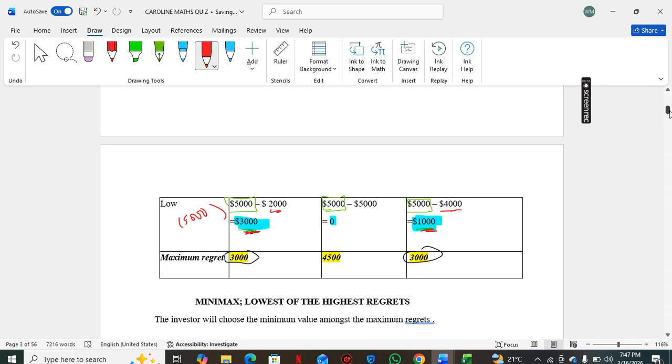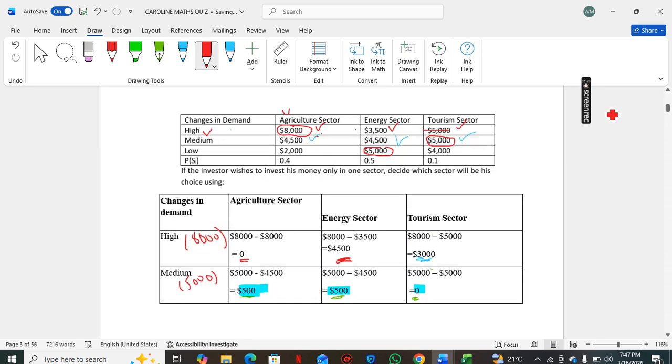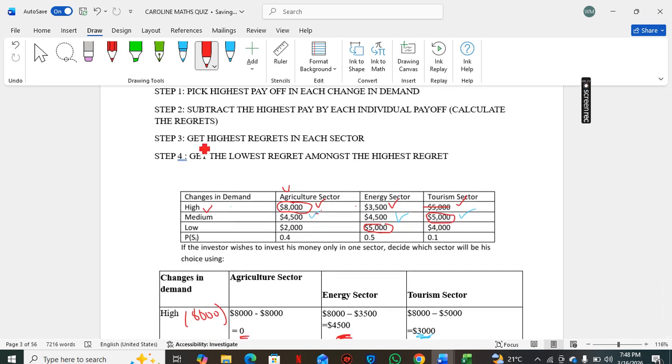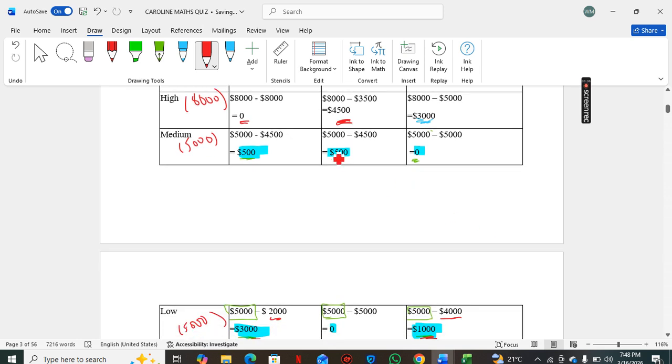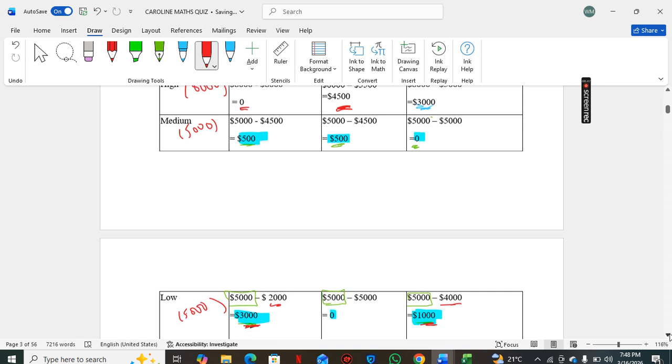After step one, where we got the highest payoff in each state, step two, we subtract that highest payoff by the other payoffs. Step three, get the highest regret in each sector. Now we come to the sectors. For the agriculture sector, the highest regret is $3,000. Energy, the highest regret is 4,500.